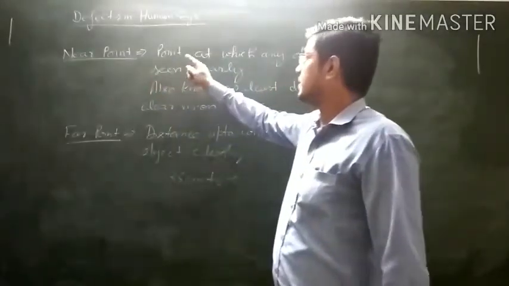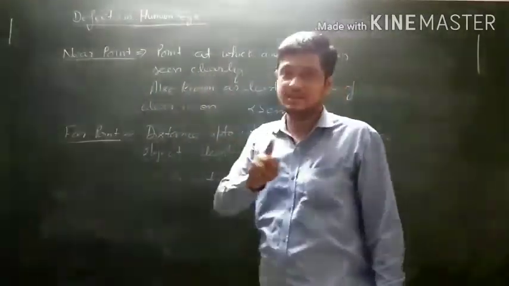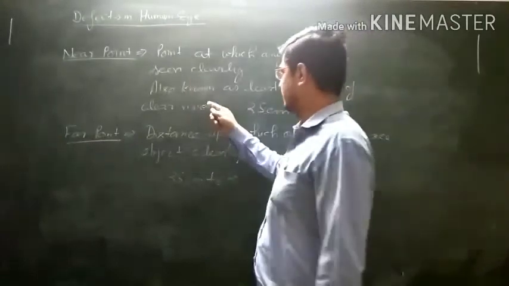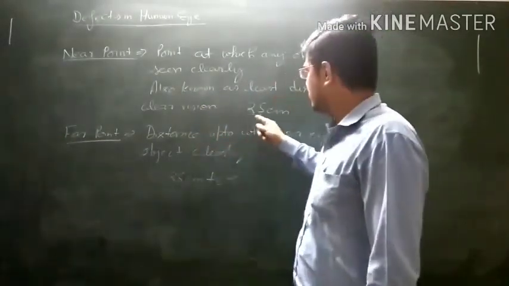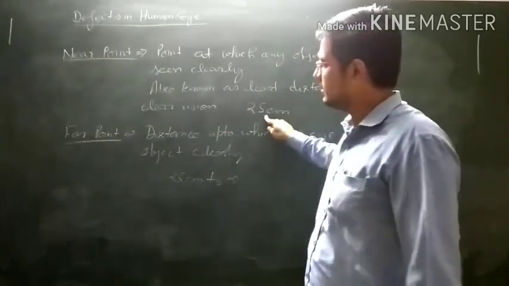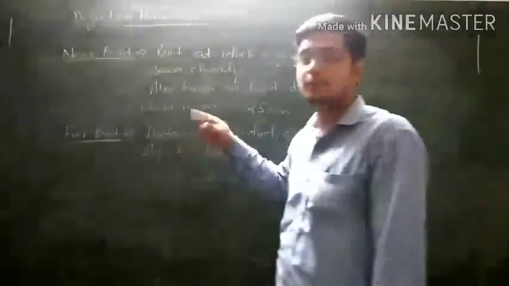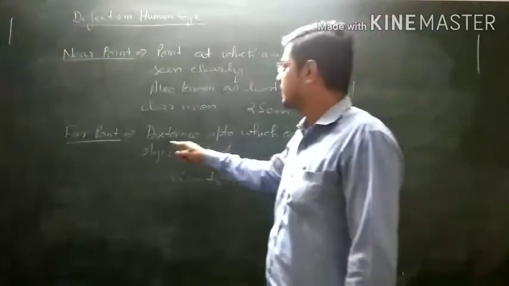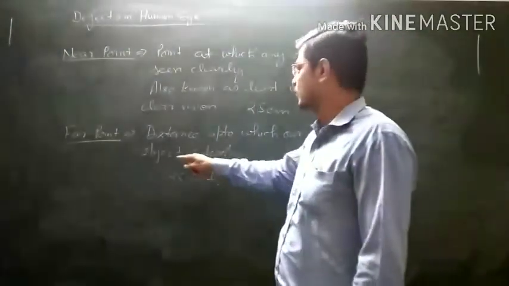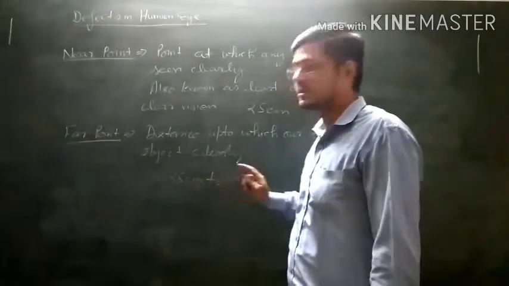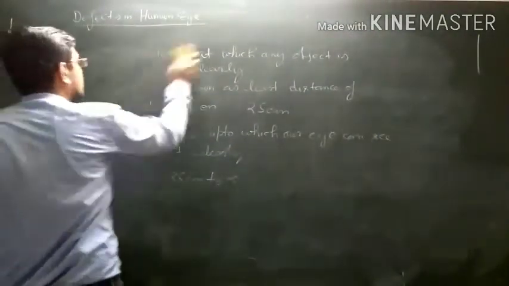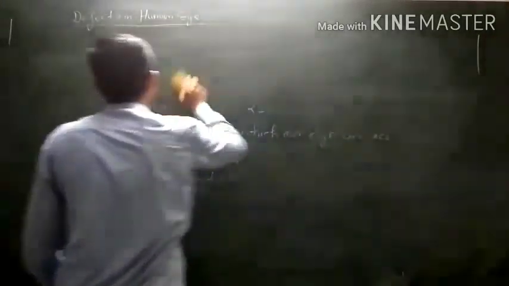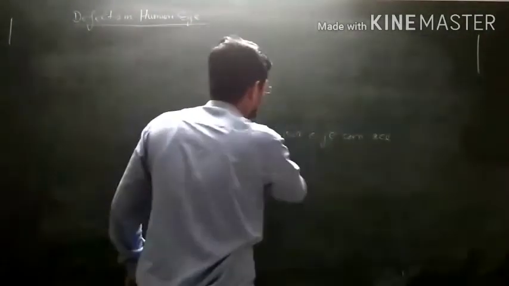So what is near point? The point at which any object is seen clearly is called near point, also known as least distance of clear vision. For a normal human being, its value is 25 centimeter. Similarly, far point, the distance up to which we can see clearly, its value for a normal human being is from 25 centimeter to infinite. Later on we will discuss the defects in human eye, and there are 4 defects included in our syllabus.